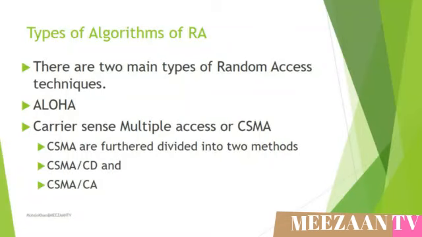Now, based on the questions raised in the previous slide, two main types of random access techniques have been defined. The first is the ALOHA technique and the second is the carrier sense multiple access technique. Remember that the carrier sense multiple access scheme is further divided into two types named collision detection and collision avoidance.